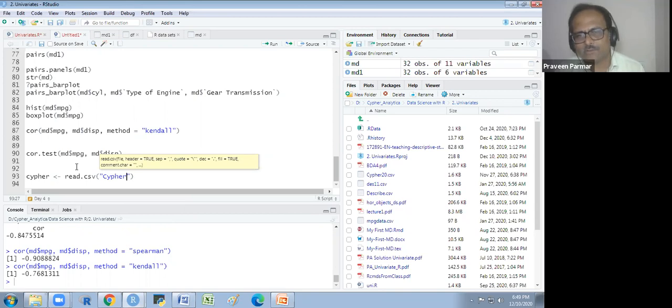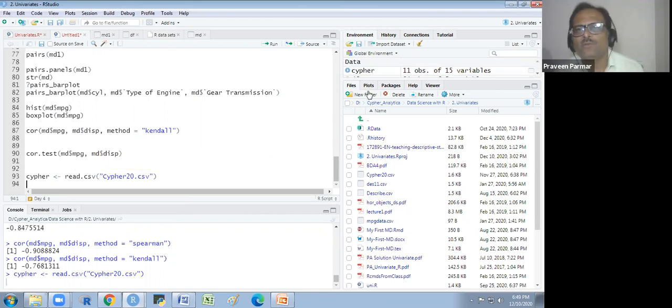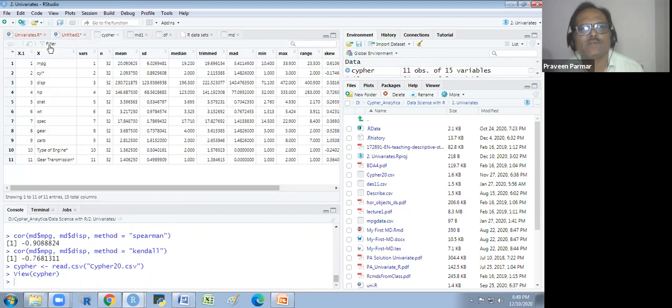It is case sensitive. Be very careful, and also with the extension. Without the extension, it will not open. So I will show you that cipher. So it is the cipher file. Got it?